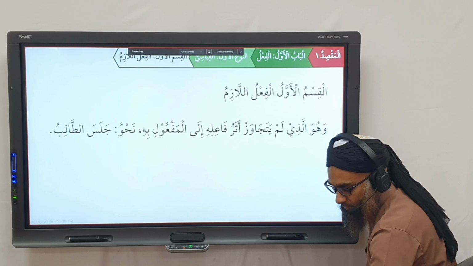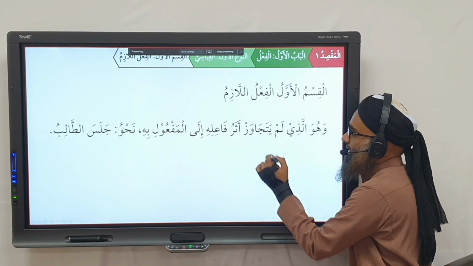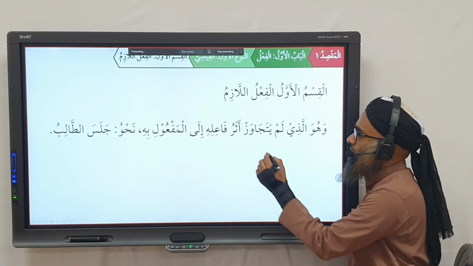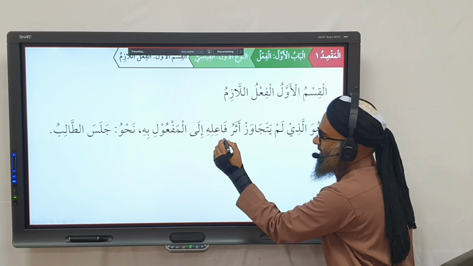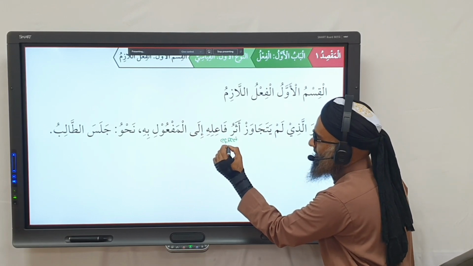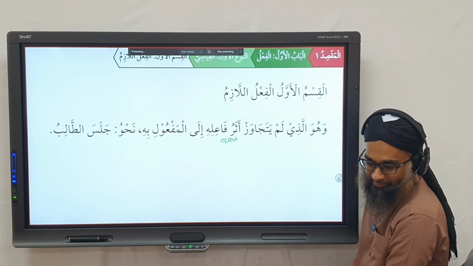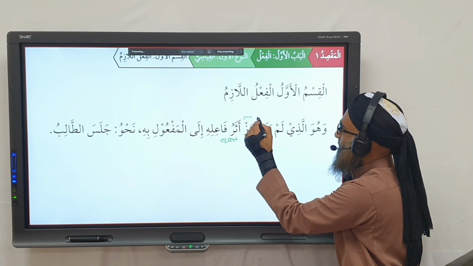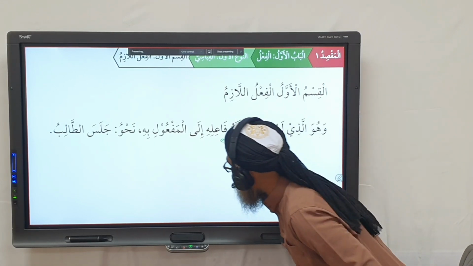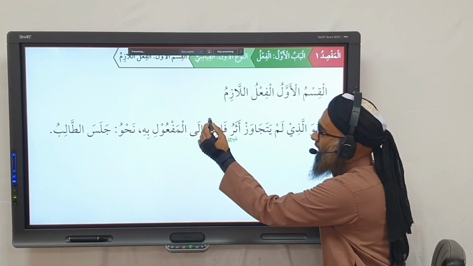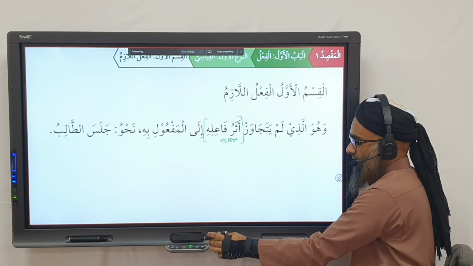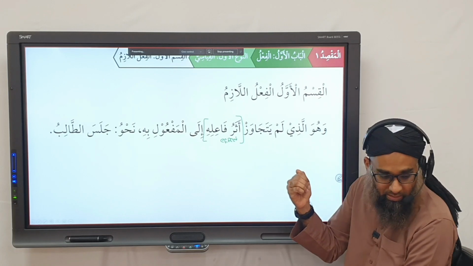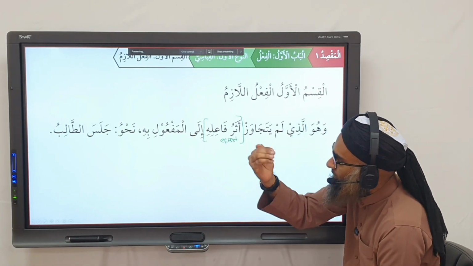So وَهُوَ الَّذِي, a fa'l al-lazim is that. Tajawaza, yatajawazu means to go beyond, to transcend. So we say here, athar, is it affect or effect? The effect or the affect. Which one is it? What's the verb? Effect, with the E. Yes. That's my student saying it. Yes, if I get it wrong, don't blame me, blame the students that didn't know English properly. So lam yatajawaz atharu fa'ilihi. So atharu fa'ilihi is the fa'il. So a fa'lul lazim is the one whose effect does not go beyond the fa'il to the maf'ul bihi.